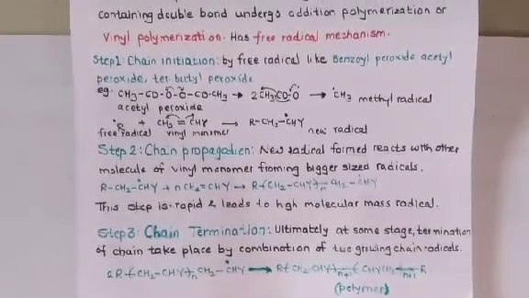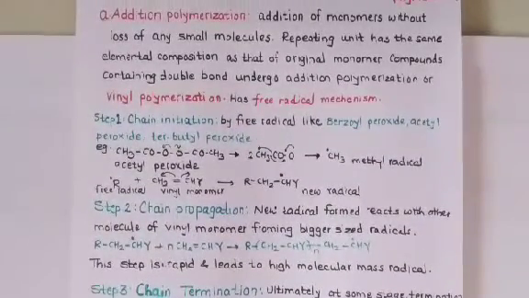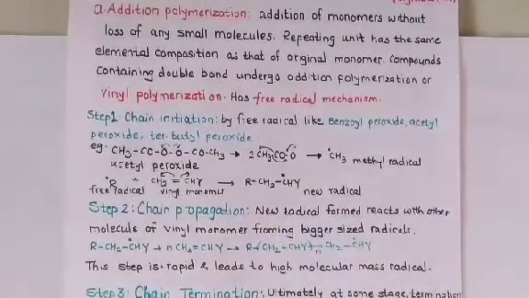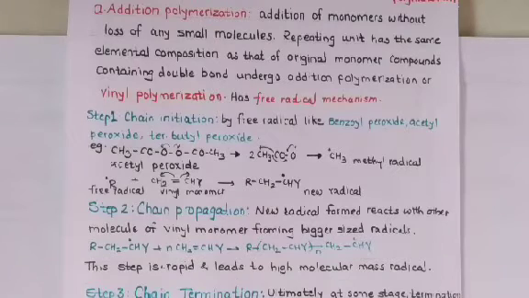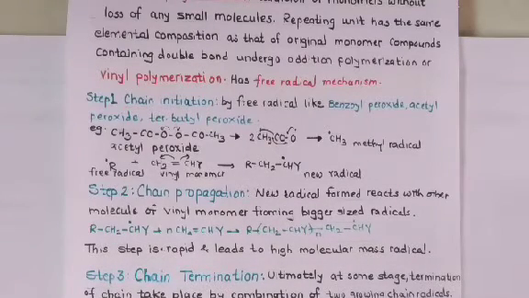So guys, remember that addition polymerization always undergoes the free radical mechanism. Whenever we consider the free radical mechanism, it requires three steps. First, chain initiation by free radical formation, then chain propagation, where free radicals attach to new molecules forming the chains, and the third step, chain termination, meaning at one stage the chain terminates or stops forming. That is the addition polymerization, the first type based upon the mode of polymerization.